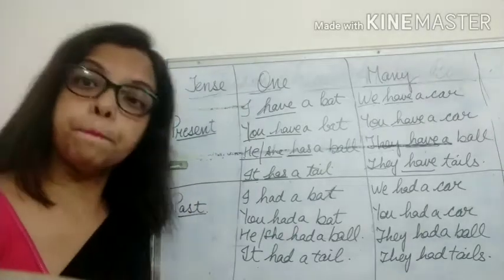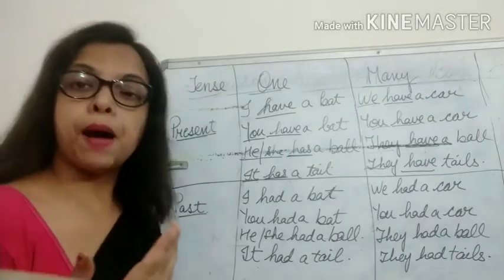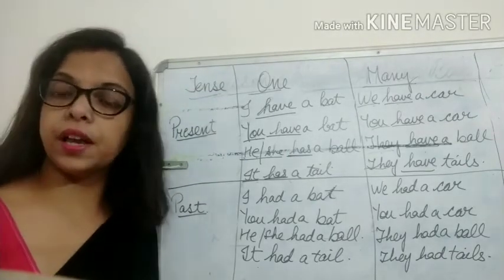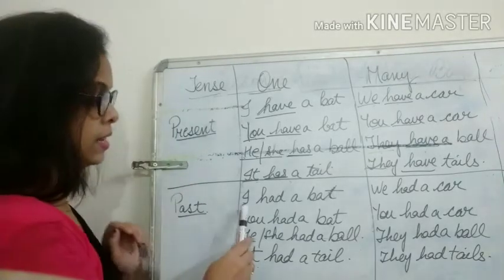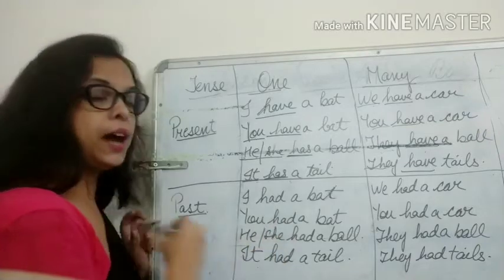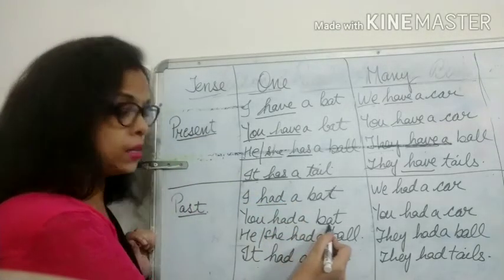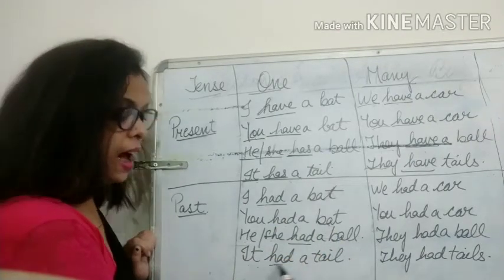Now in past tense, what will happen? In past tense we always use had, whether it is singular case or plural case. See, I had a bat. Had means it is in past tense. You had a bat, he she had a ball, it had a tail.